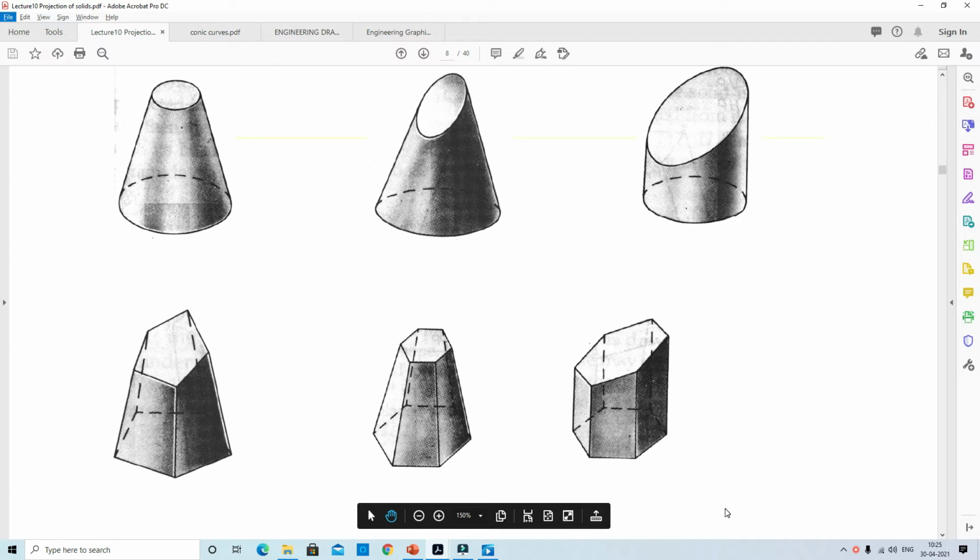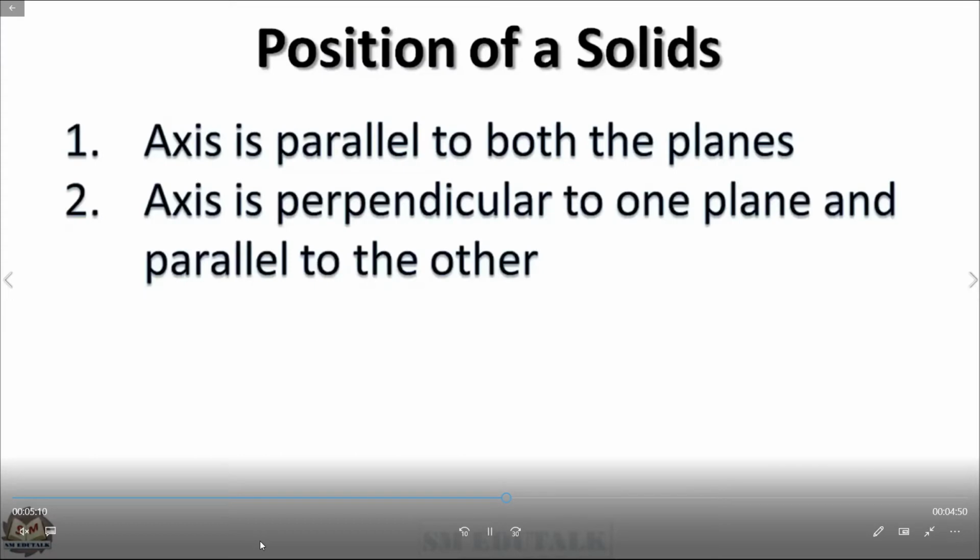Truncated means when a solid such as a prism, cylinder or cone is cut by a cutting plane inclined to its base and the top portion is removed, the remaining portion that is obtained is called the truncated solid. Okay, these are the introductions.